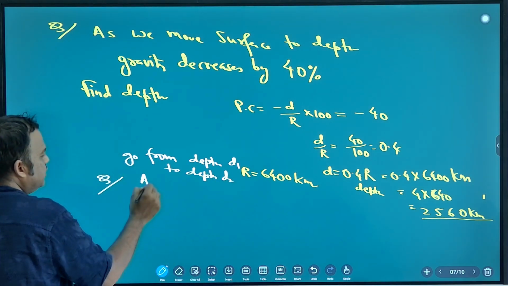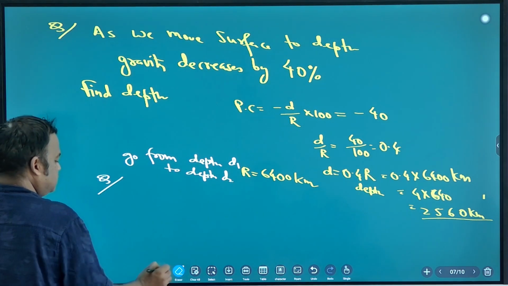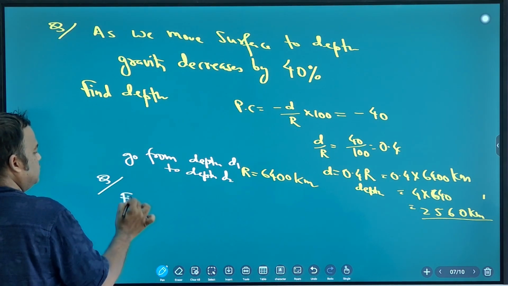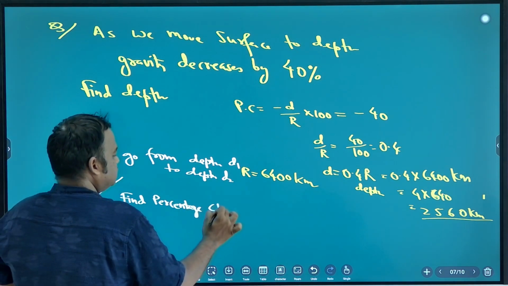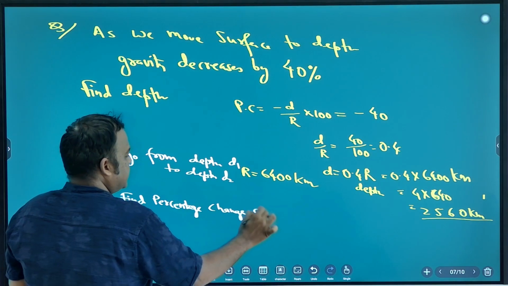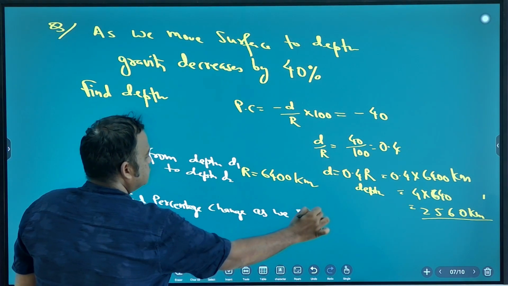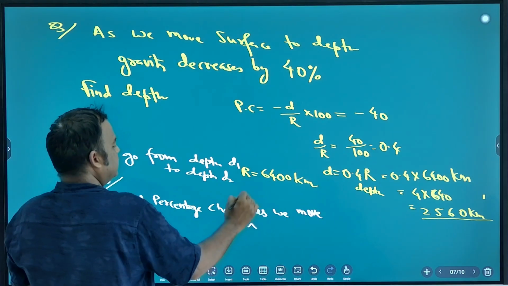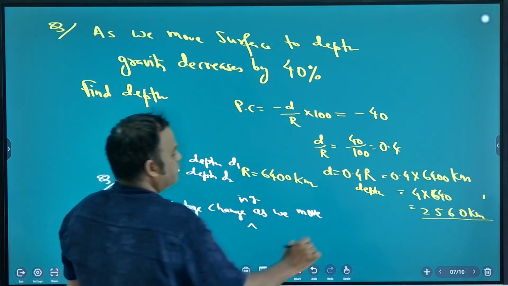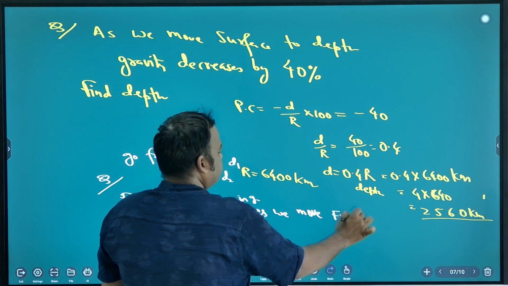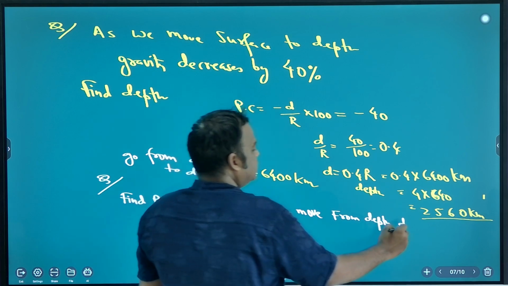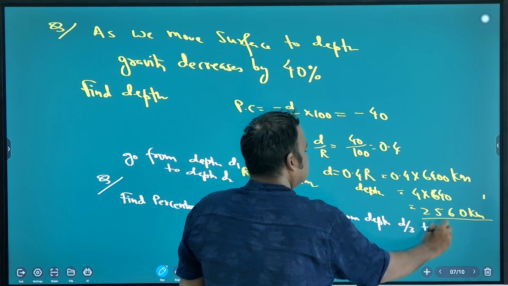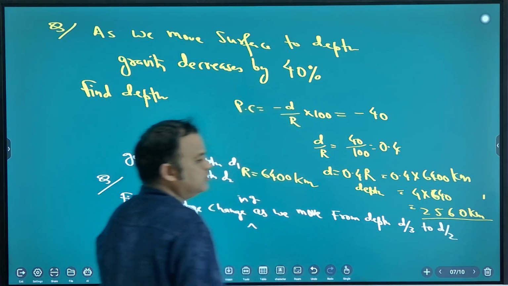Note down. Find the percentage change in gravity as we move from depth d by 3 to d by 2.